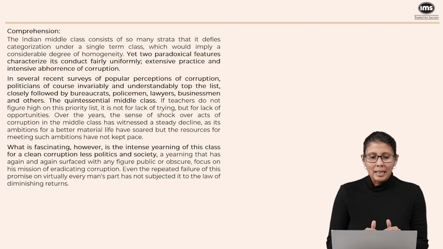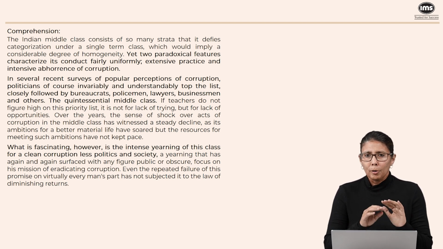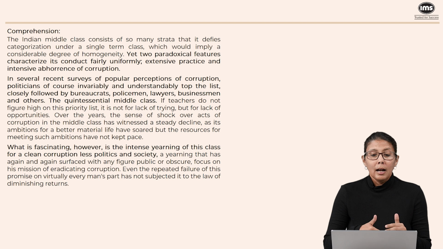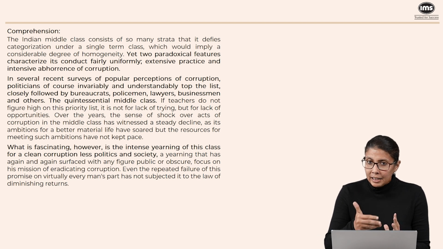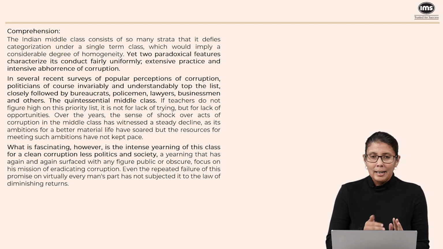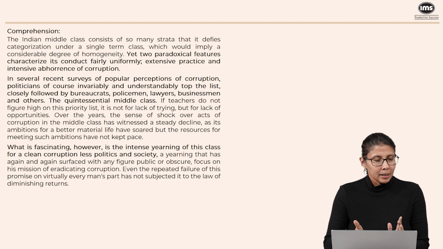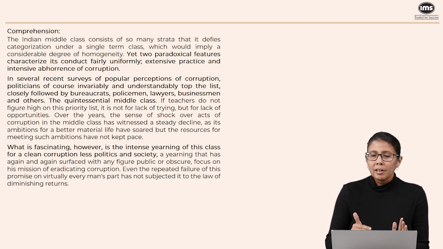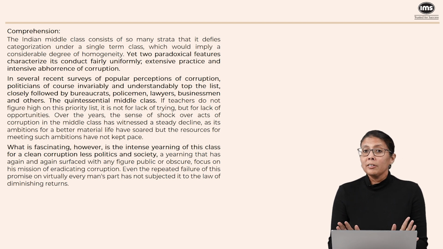Now, the second paragraph says that when you ask people who is generally corrupt, they will of course say that the top of the list is politicians. Politicians are the most corrupt people. But of course, after that, there are bureaucrats, policemen, lawyers, businessmen and others, and these people are part of the middle class. So the middle class is pretty corrupt, is what the second para is also saying. And then it says that teachers don't really figure high on this list, but it is not because teachers are very honest, but because they just don't have the opportunity to take money or bribes.